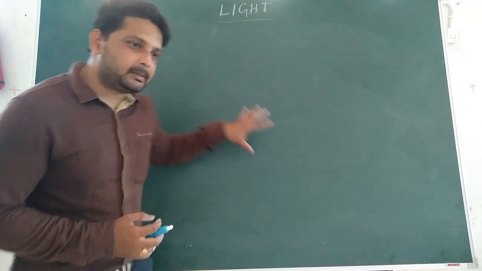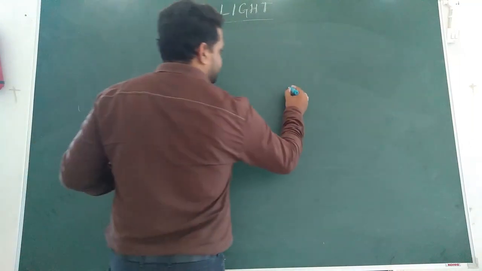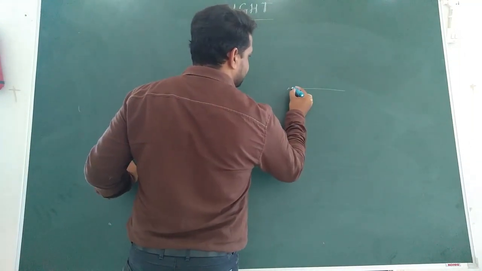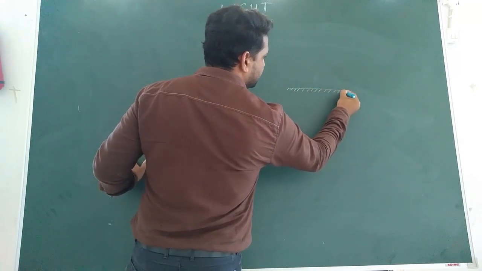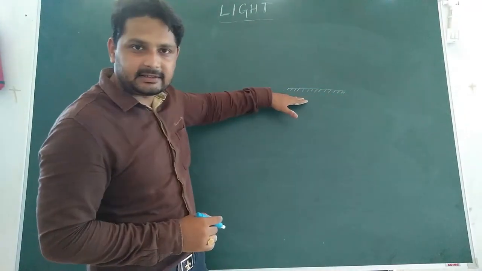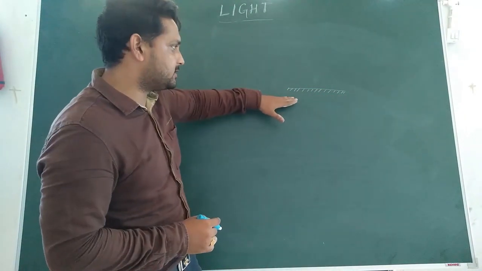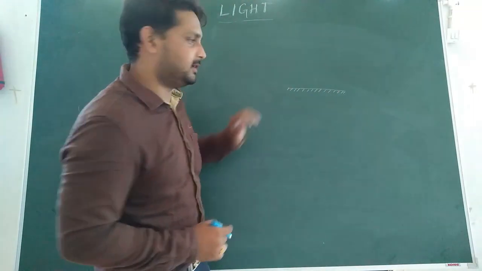Now let's understand what basically the laws of reflection state. Okay. Let us suppose this is a mirror. Okay. A plane mirror. Now this side, what you can see are different small lines drawn. This is the polished surface, and the upper part is the reflecting surface of the mirror.